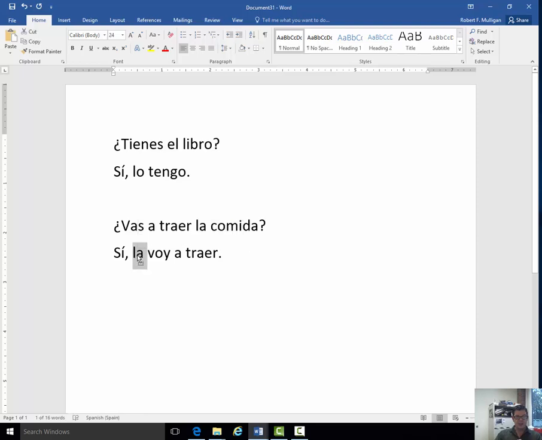I also could have placed this pronoun at the end, attached to the end of the infinitive. Sí, voy a traerla. That would have been perfectly acceptable, because we put the pronoun before the conjugated verb, or, if we have the option, attached to the end of the infinitive. Either way is fine.